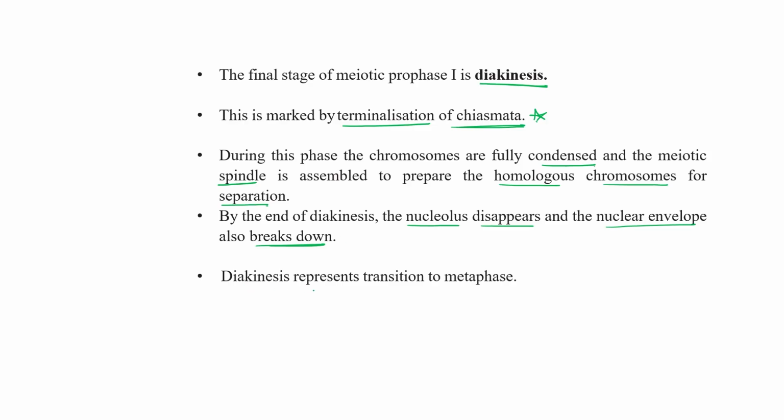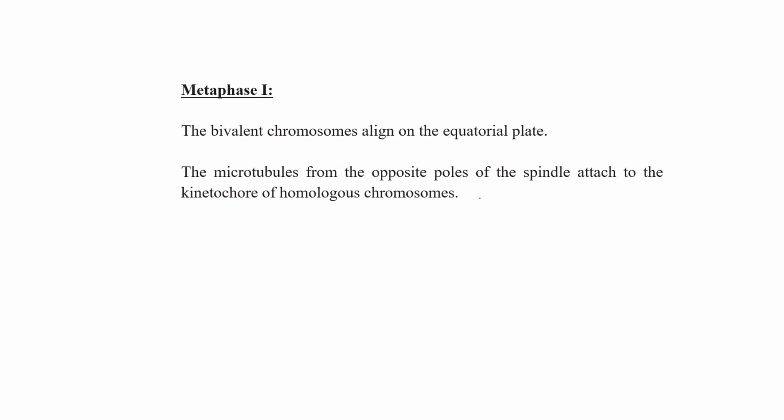So diakinesis represents the transition to metaphase. Okay, so terminalization of chiasmata is its peculiar character. Okay, and the nucleolus disappears and the nuclear membrane also disappears in this particular stage.